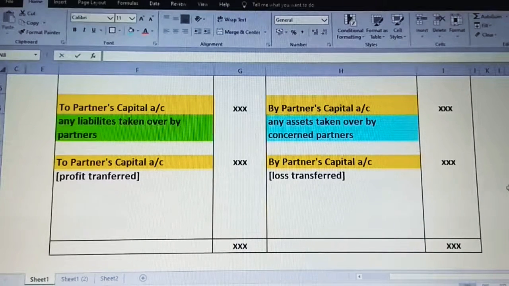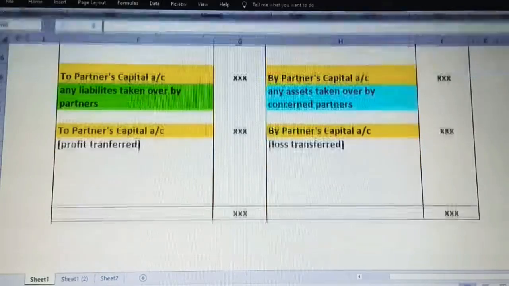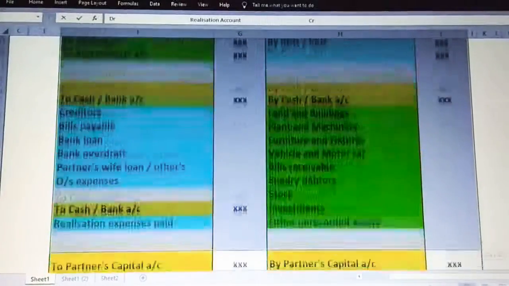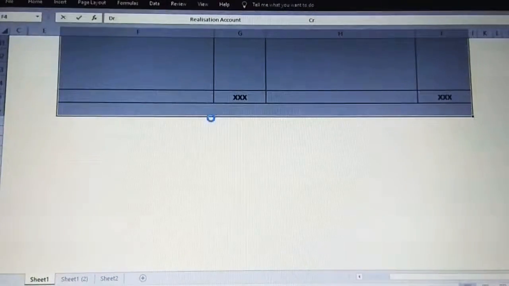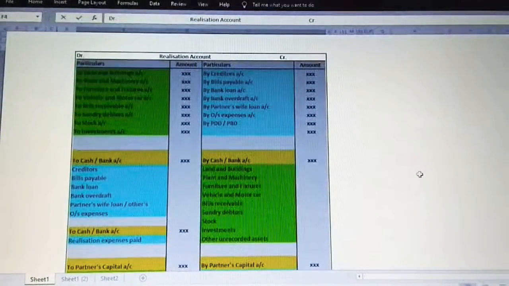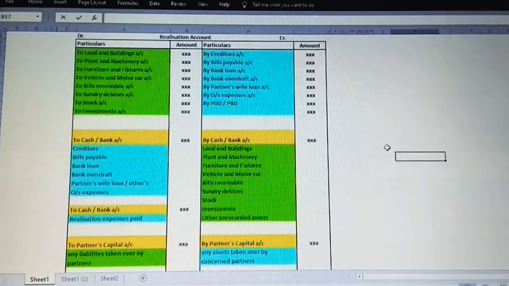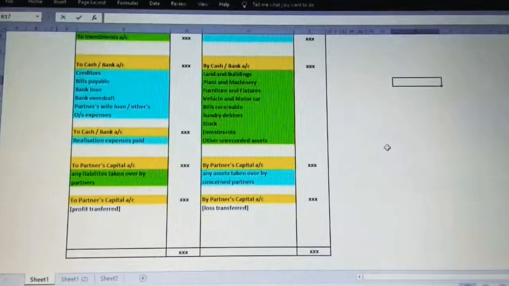Now let me just show you. Observe. This is how the complete format is. I've just given a break in between to make you understand better. Observe. This is how the format is.